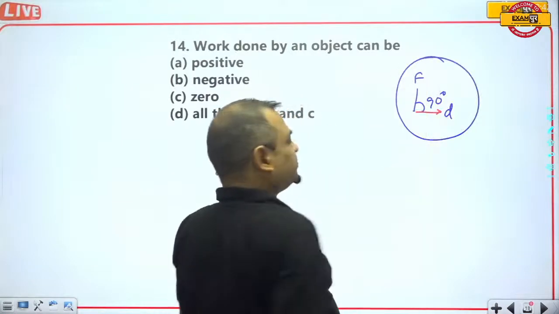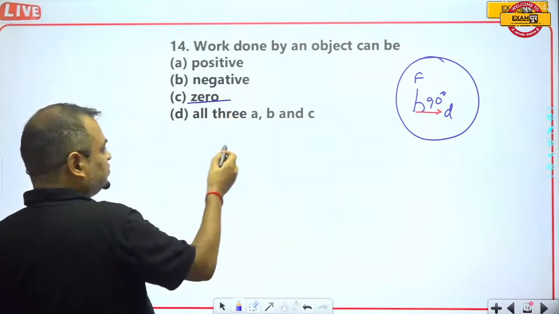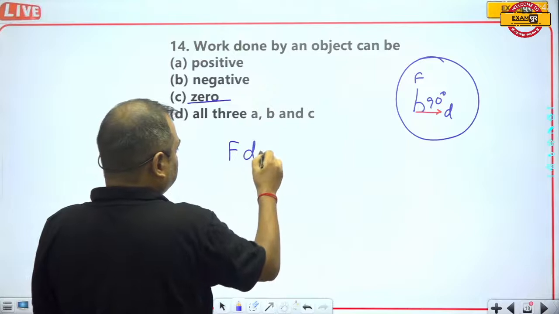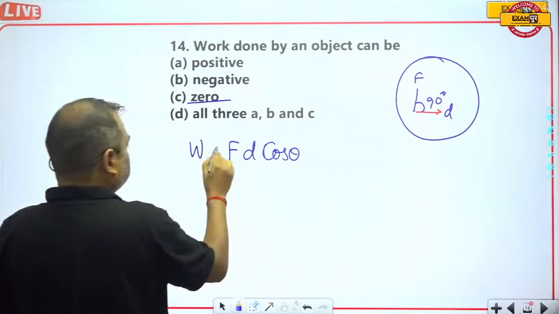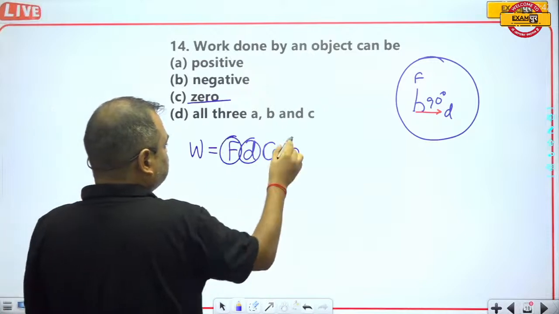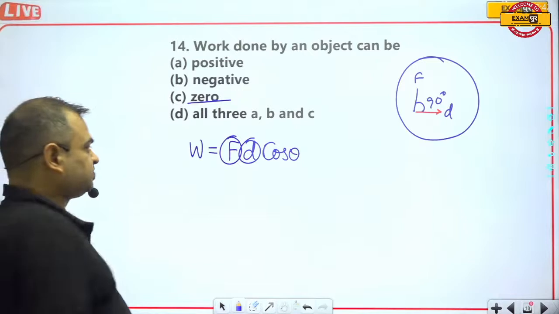So the angle between the force and displacement is 90 degrees. That's why the work will be equal to 0, because you know that work is equal to F D cos theta, where theta is the angle between force and displacement.